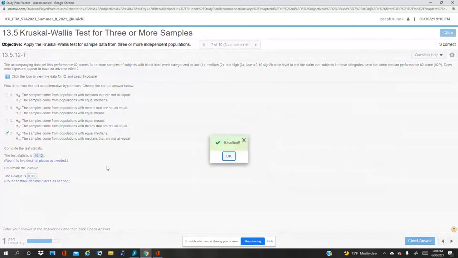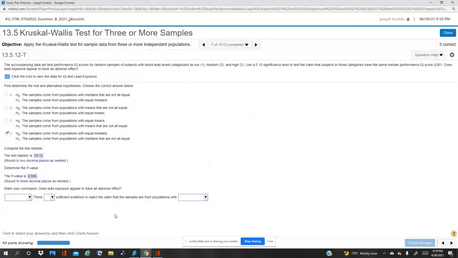Well, they always change the number of decimal places. You got to be careful with these guys. So we're less than 0.10. That was the alpha. Where is it? There it is, 0.10. So we're going to reject the null. There is sufficient evidence to reject the claim. We're rejecting the claim, which is in the null, and that was that they had the same median.